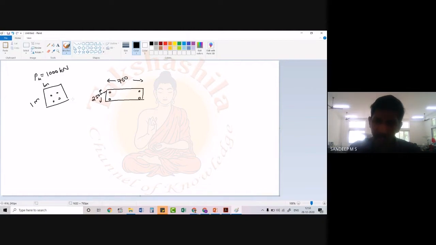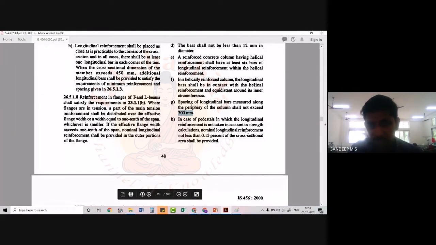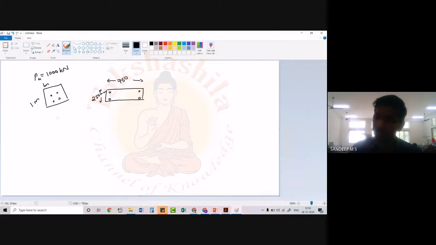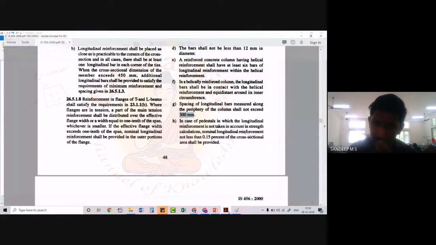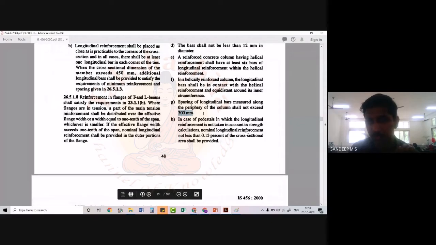No, we cannot. As per this clause, we cannot provide like this because the code clearly mentions that the spacing of longitudinal bars measured along the periphery of the column shall not exceed 300 millimeters. So this distance will be somewhere around maybe 700. So we cannot provide like that. We have to go to a maximum distance of 300, after which we have to provide at least one longitudinal reinforcement like this. So here also we have to provide it like that. This comes from this restriction as per our IS code: spacing of longitudinal bars measured along the periphery of the column shall not exceed 300 millimeters.